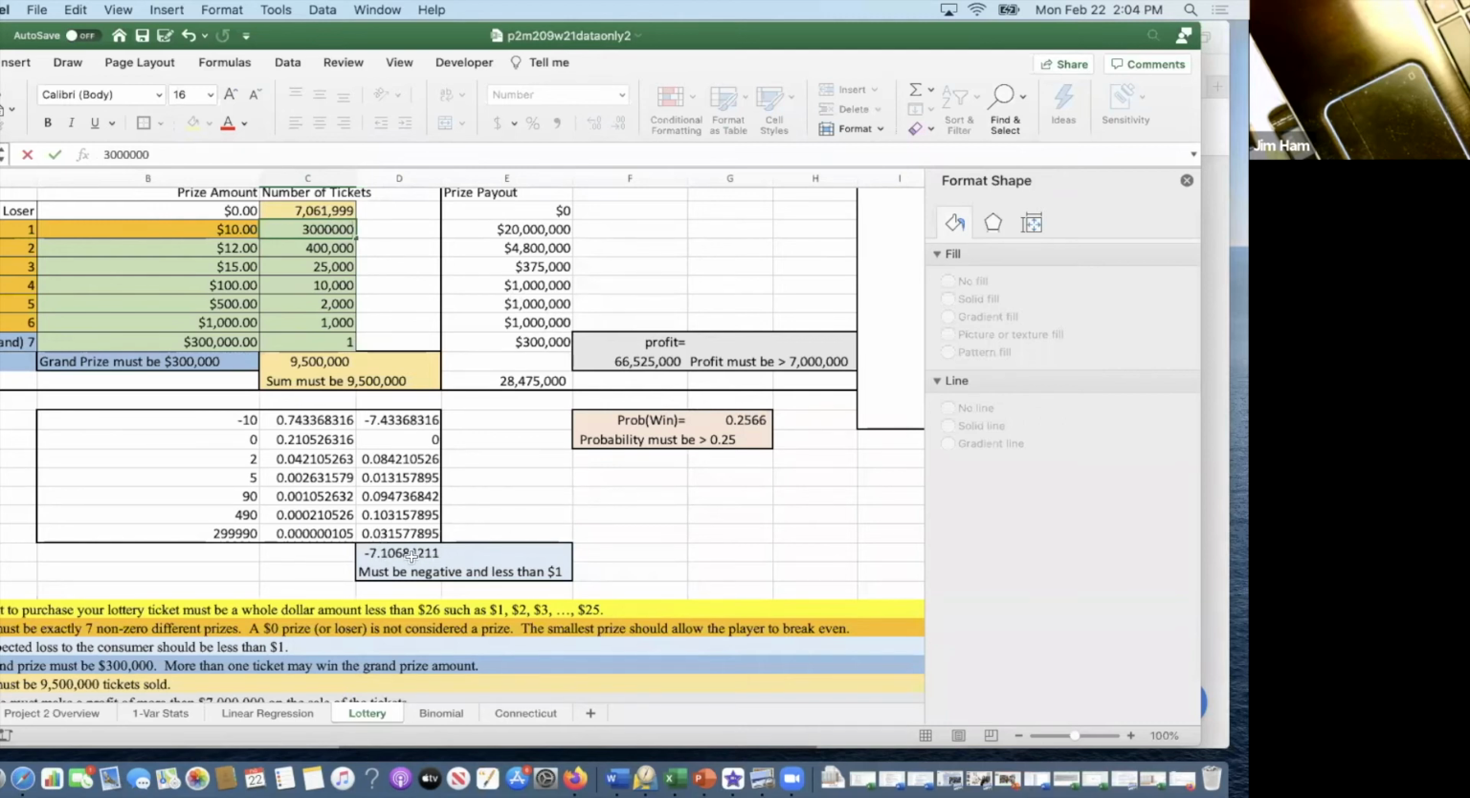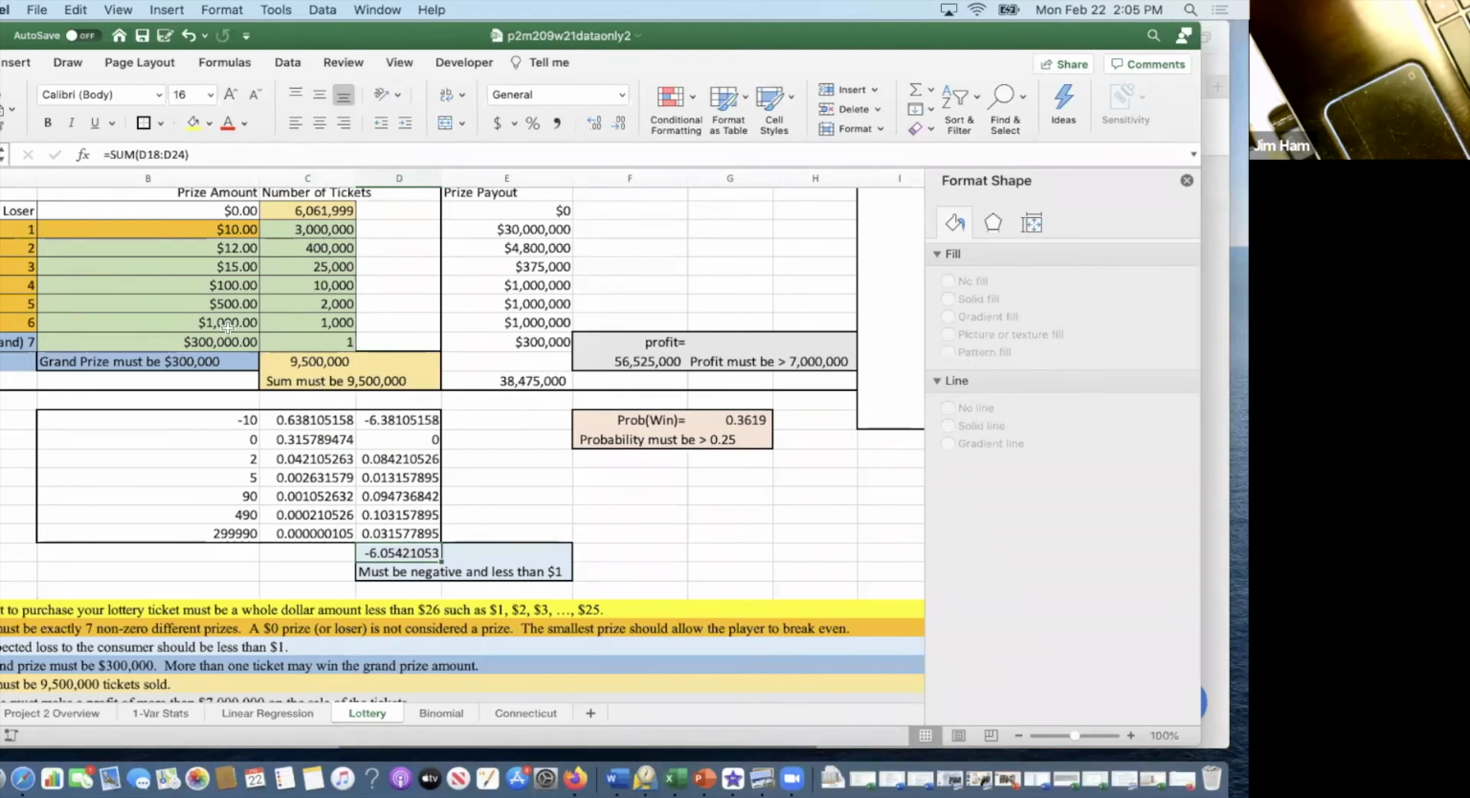And then what's going to happen to this expected value? It's way too high right now. All right, so let's watch when I hit enter. Right now, the expected value is $7.11. When I hit enter, notice how it lowered it. It's still too high. Probability of winning, good. Profit of more than 7,000, good. Grand prize, 300,000, good. 9.5 million tickets, good. But this one here is not good, and you want all the conditions to be good. This will be the most important one.